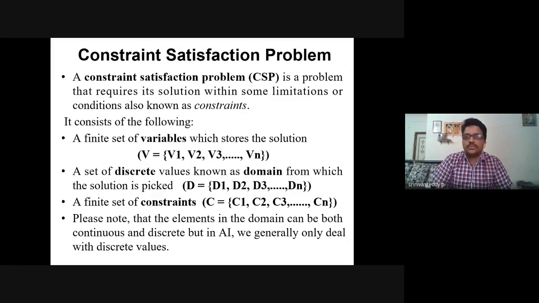We'll see here. So we are much familiar with game playing, right? We know the rules and regulations of game playing. When we play any kind of game, the limitations and conditions are what we call constraints. To reach from level 1 to level 2 there are some constraints. Suppose you have an 8 puzzle problem: you can move the tile up, down, left, right, these are the directions.